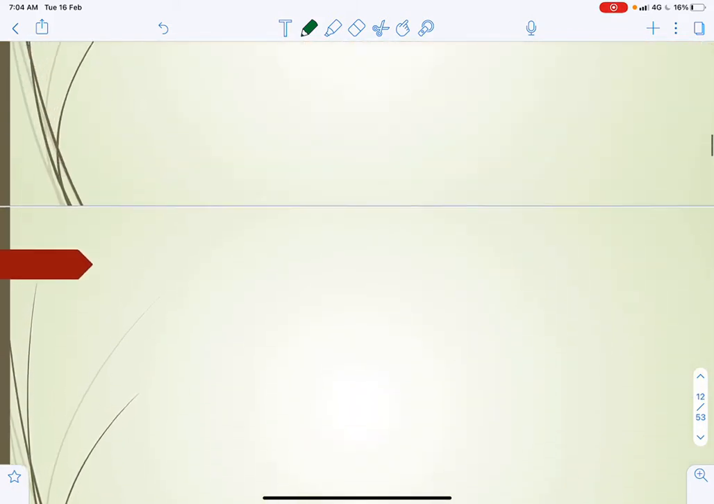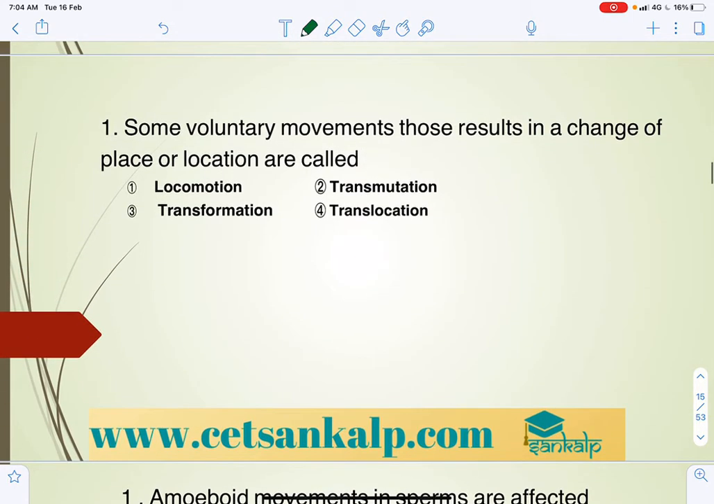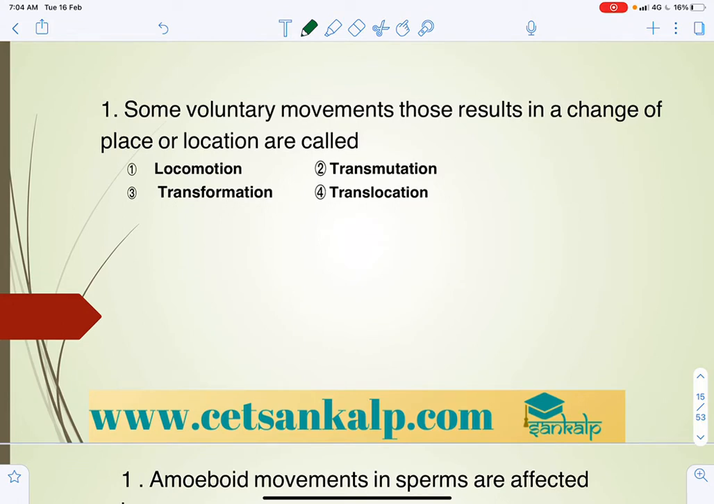So let us take some questions related to what we discussed now. Some voluntary movements result in a change of place or location. We know that a change of place or location is called locomotion. So the answer for that is locomotion. Transformation is going to change its form.